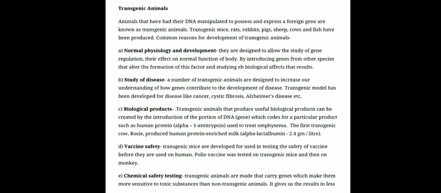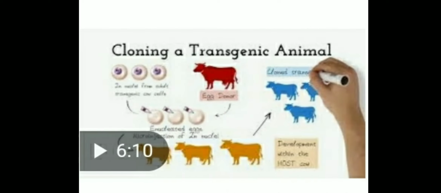One transgenic organism, Rosie, its milk has rich alpha-lactalbumin. 2.4 grams of lactalbumin occur per liter of the milk, and Rosie's milk is better than the milk of the natural cow, because Rosie's milk has alpha-lactalbumin. Then the transgenic animals are useful for safety testing of vaccine and chemical safety. So this is the topic of transgenic animal.